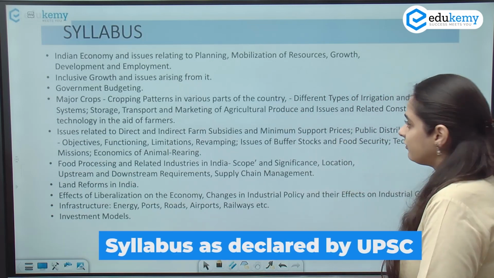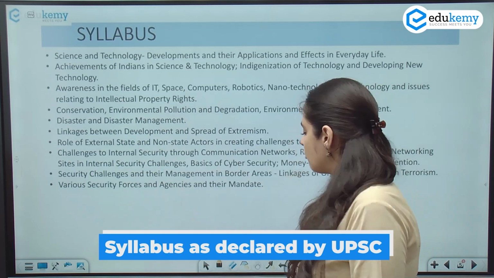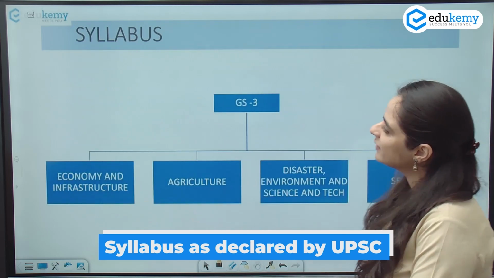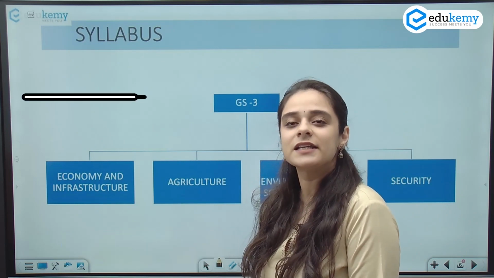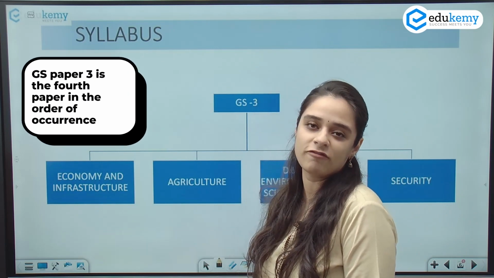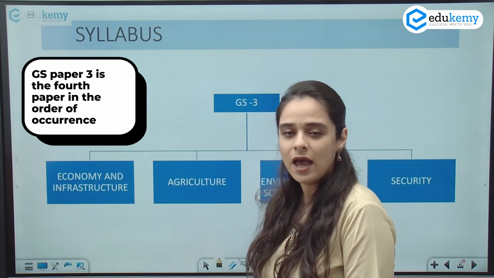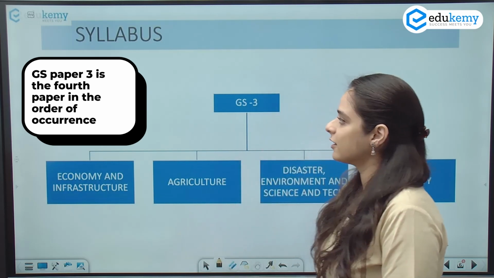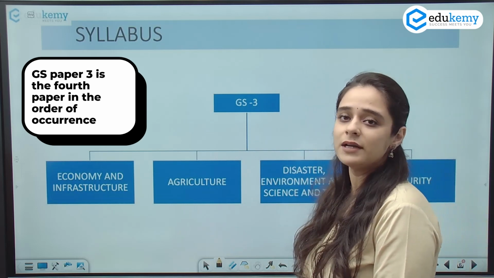and for your convenience I have divided the syllabus into 4 blocks. One thing that you have to know is that though it is known as GS paper 3, it is the 4th paper in the order of occurrence. The first 3 being the essay paper and then GS1, GS2, and the 4th paper in order of occurrence is GS paper 3, the syllabus of which we will discuss today.